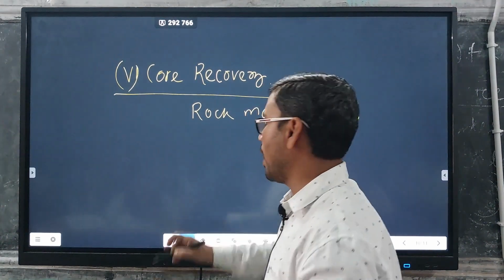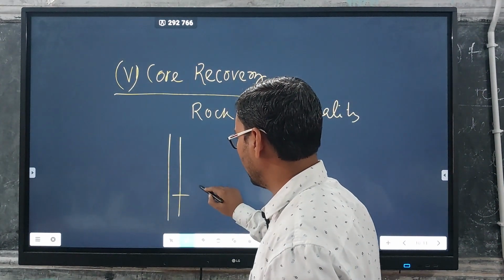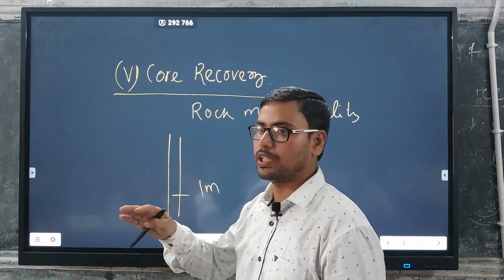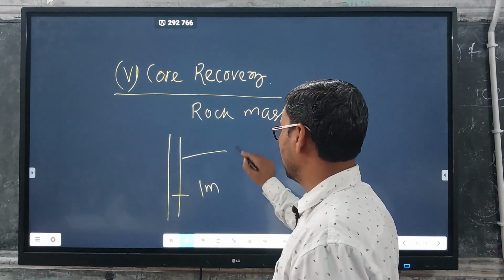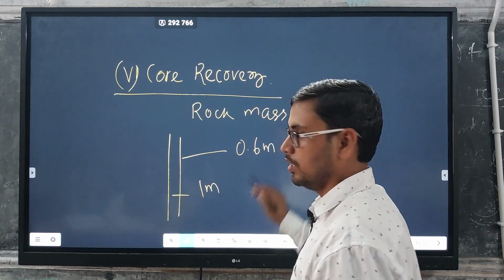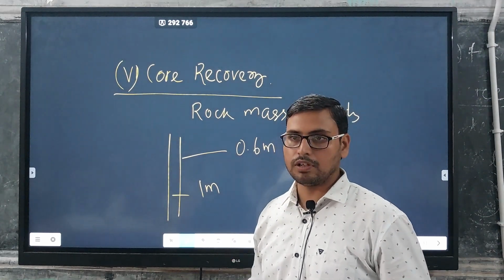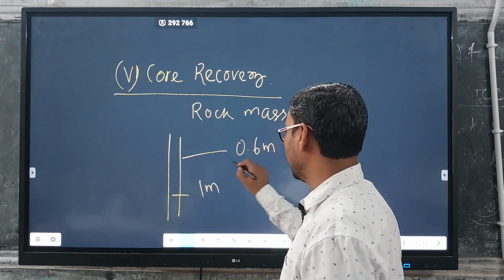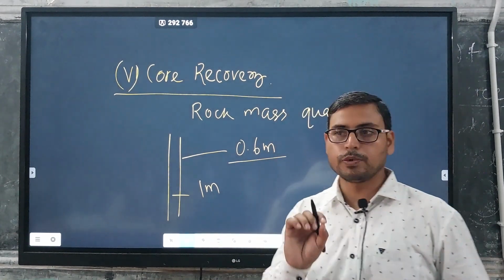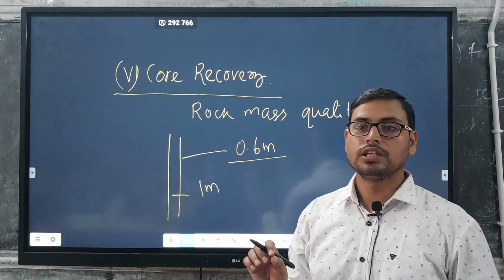Suppose after drilling 1 meter of borehole, or 1 meter run length, the material coming to the surface is 0.6 meter or 60 centimeter. We have drilled 100 centimeter, 1 meter, and we are getting a core of around 0.6 meter or 60 centimeter.